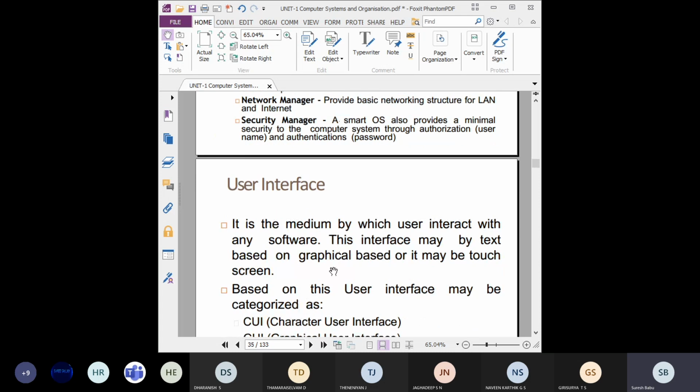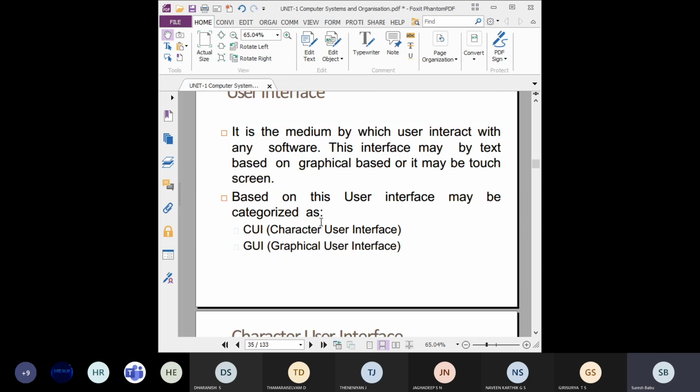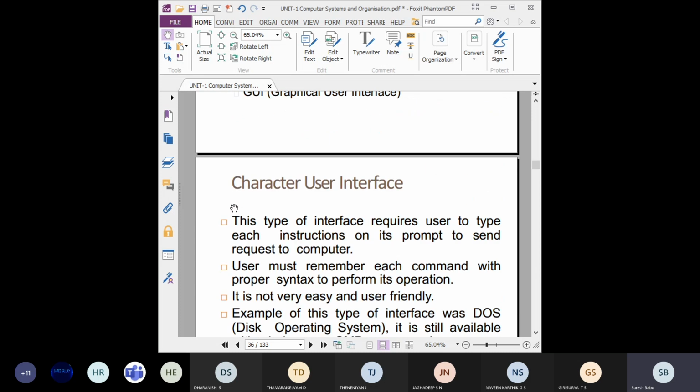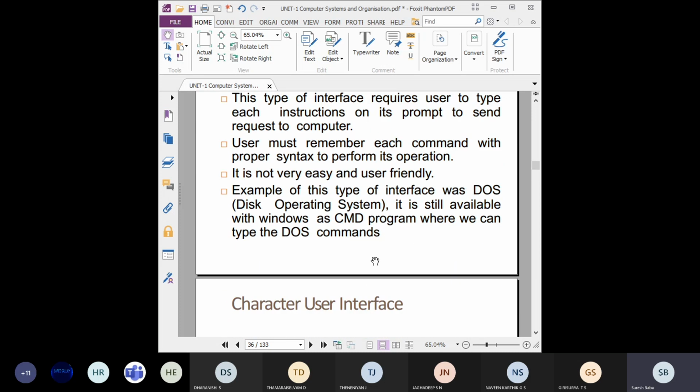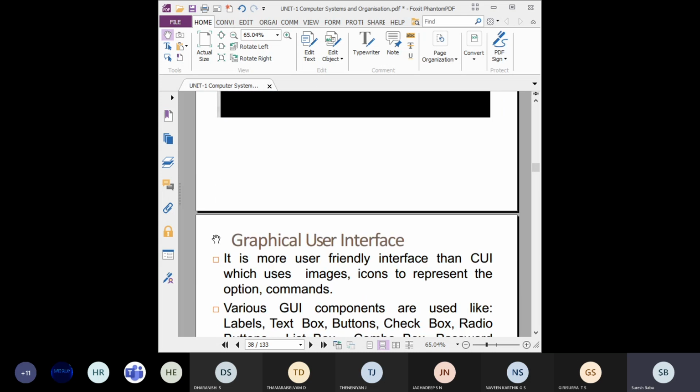Then what is a user interface? Interface means the intermediate, acting as an intermediate between the user and the computer. You can interact with any software through the interfaces. We have the character user interface and the graphical user interface. The character user interface is used in operating systems like DOS and MS-DOS. GUI is used in today's Windows, using a mouse pointer. You can see the screen, and wherever I need I can go and click. This is called a graphical user interface.